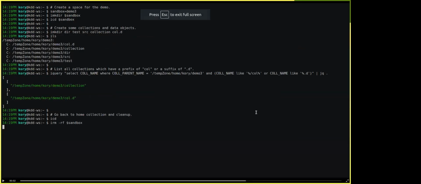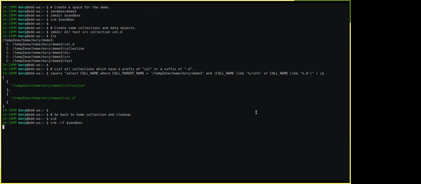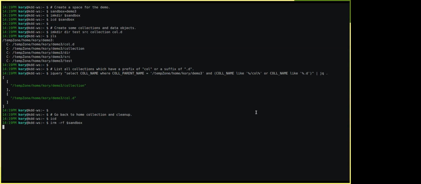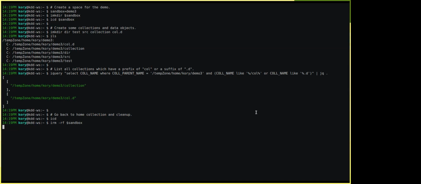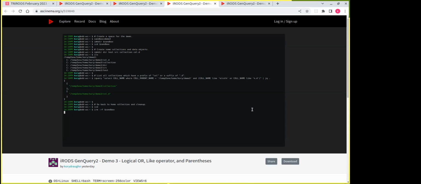So here you say select call name, and what you basically get back is the full paths to the collection. That's right. That is what's stored in the database for each data object. That's the way it's always been. Yeah, it's not just the name of the parent collection directly. Correct. That's right. Okay. I didn't know that. Yeah, that's not a change. That's just the way it is, that's the way the database holds it right now.